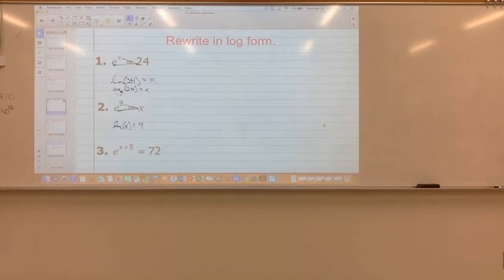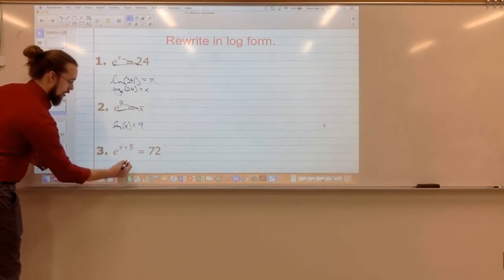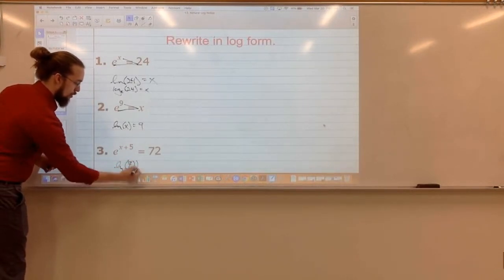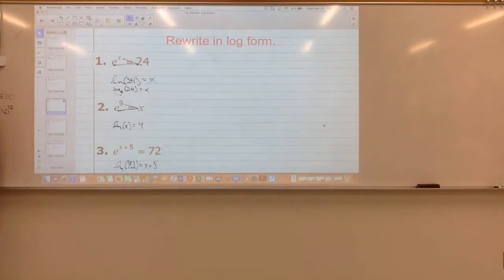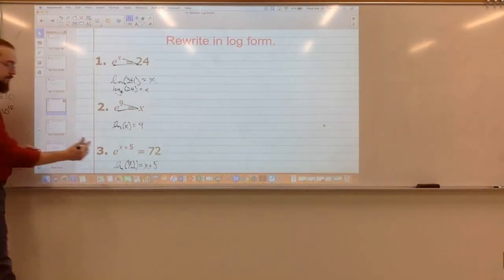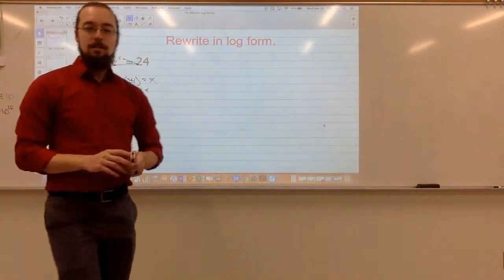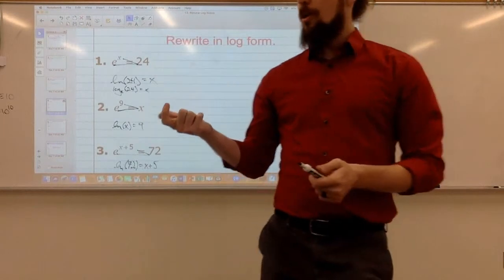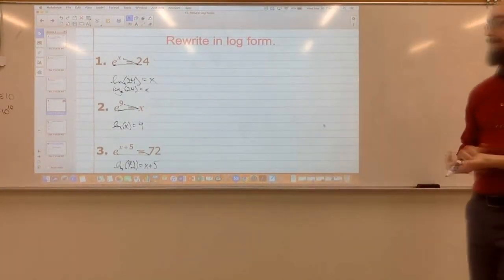How about the last one? ln of 72 equals x plus 5, using that lazy 7 idea. So we can also go the other way. Given a log, we can rewrite it in exponential form.